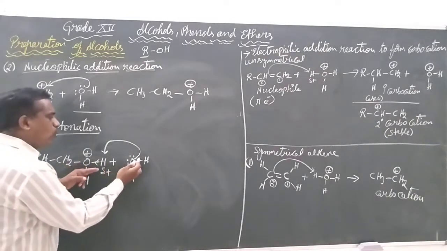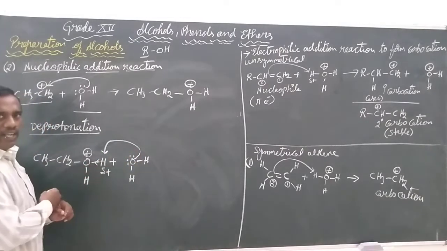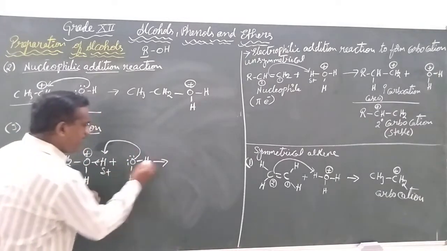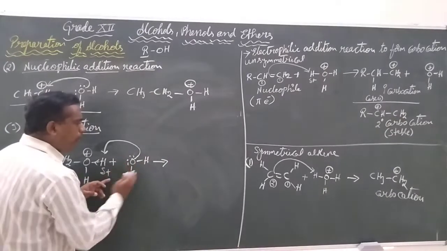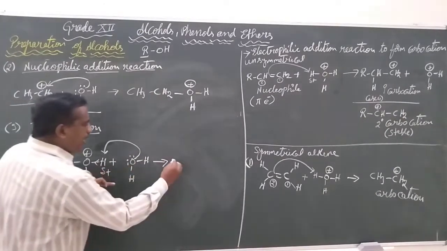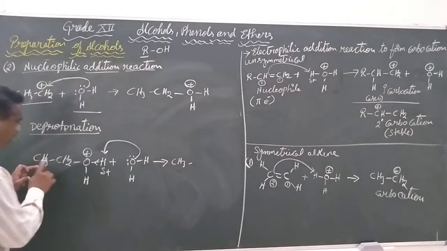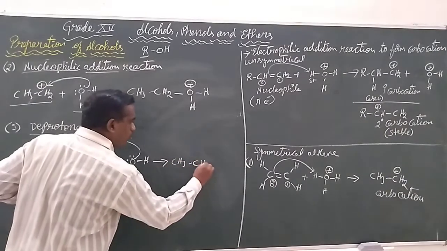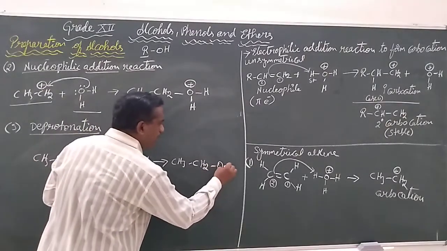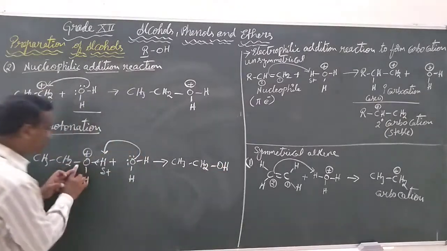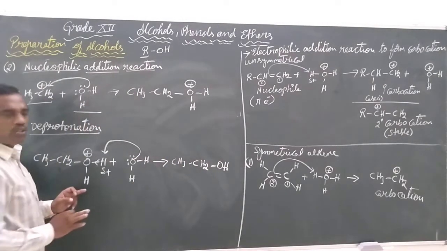Hence, the water is going to give one of the lone pairs from its oxygen towards the hydrogen, and we will observe this as CH3, CH2. After losing the hydrogen, we have the oxygen with one hydrogen, and it neutralizes the positive charge.